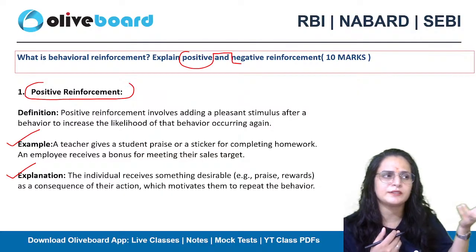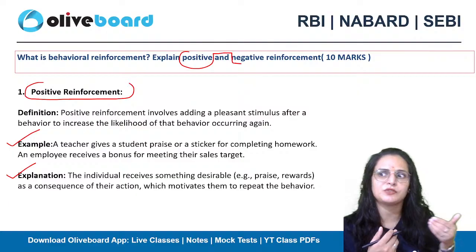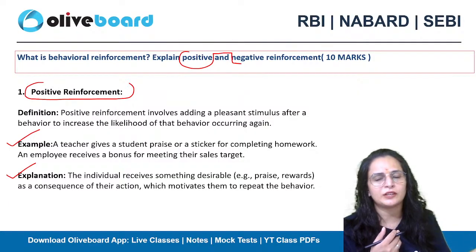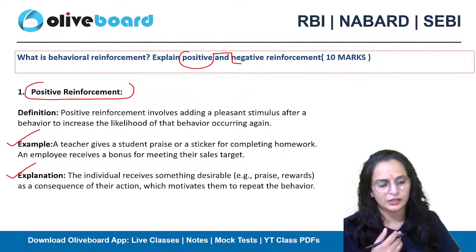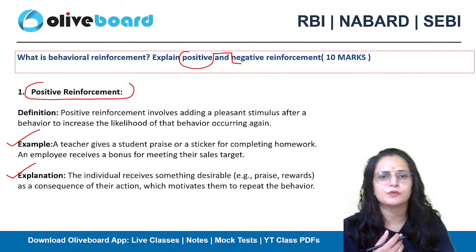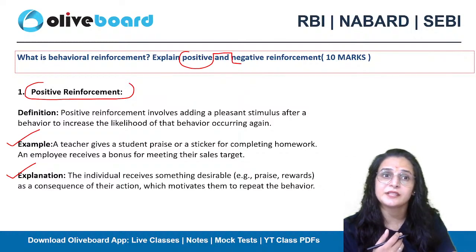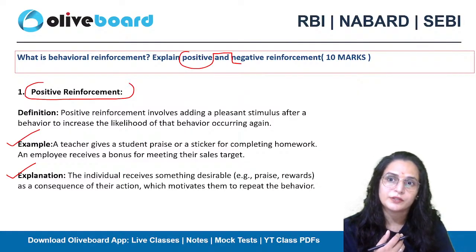Similarly, in your schools also, when you do anything extraordinary, your teacher appreciates you by drawing a star in your notebook or by appreciating you in front of all the kids. Okay, so these are the types of positive reinforcement. Now the stick and the carrot approach will not work here. Stick and the carrot is for the negative reinforcement. We are talking about the positive reinforcement.